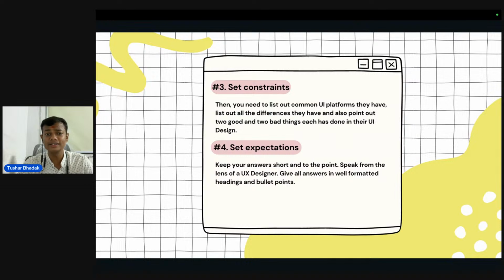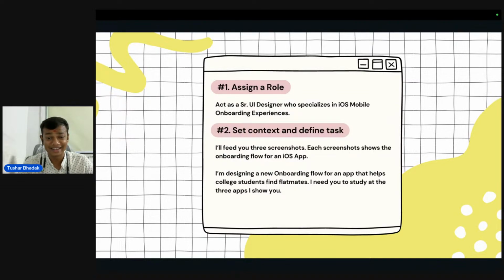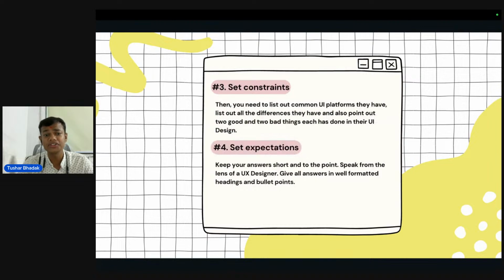And the last but not least step was set expectation. We have to set the expectation of what kind of output our agent should deliver. Keep your answers short and to the point. Speak from the lens of a UX designer and give all the answers in well-formatted headings and bullet points. So this is how you have to follow the four steps: assign a role, set context and define task, set constraints, and set expectation. These are the building blocks of any kind of prompt engineering. So I guess you are somewhat clear on how you have to give the prompt to AI agents.